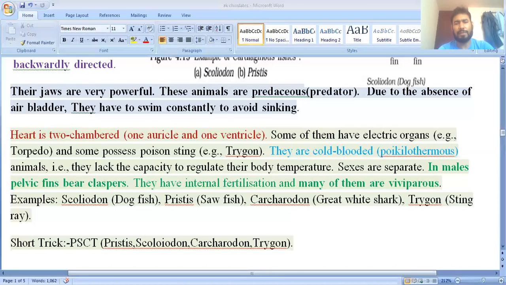Here they have given examples. The examples are Scoliodon, dogfish; Pristis, sawfish; Carcharodon, great white shark; Trygon, stingray. Clear? How do you learn? This is not some specific trick. They have just been given alphabetically, so you can learn: P, Pristis; S, Scoliodon; C, Carcharodon; T stands for Trygon. So these are the examples of the Chondrichthyes fishes.